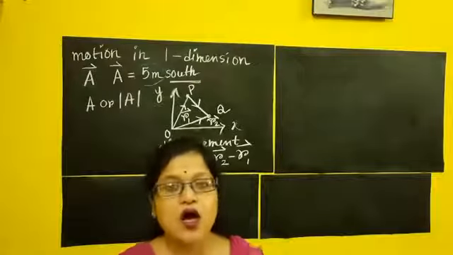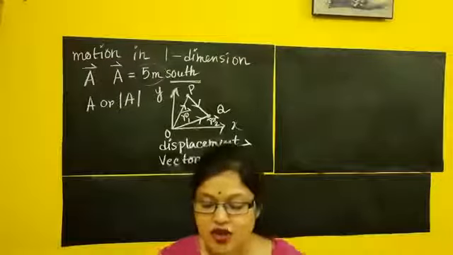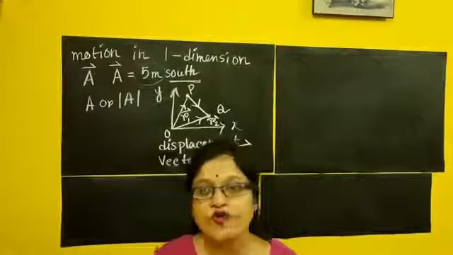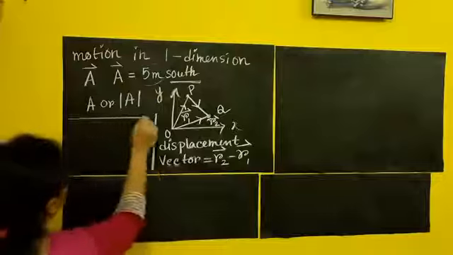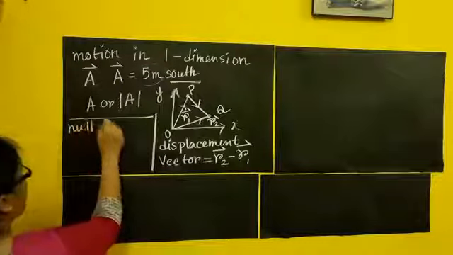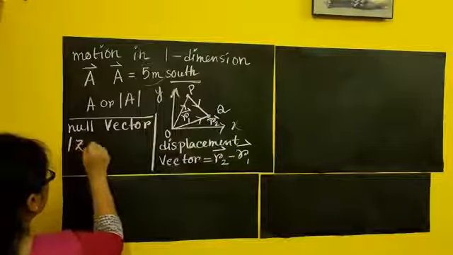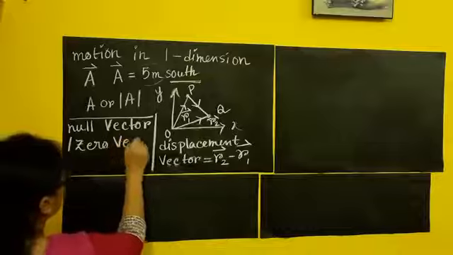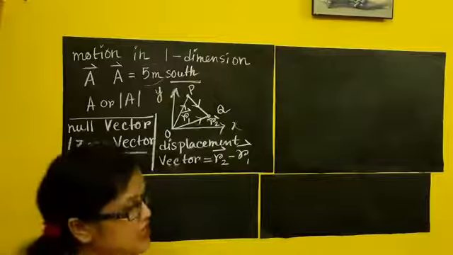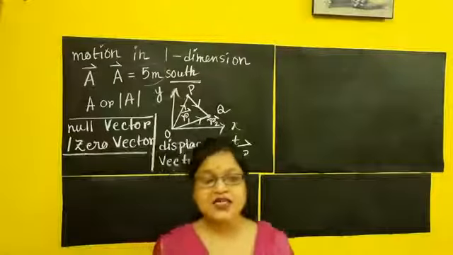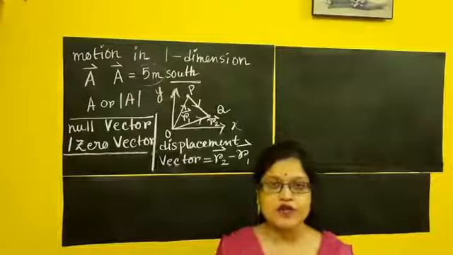If I go to the next specification, there is another type of vector called a null vector or zero vector. Second, I am going to discuss the null vector or zero vector. A zero vector doesn't have any significance as such, but there are some important aspects.